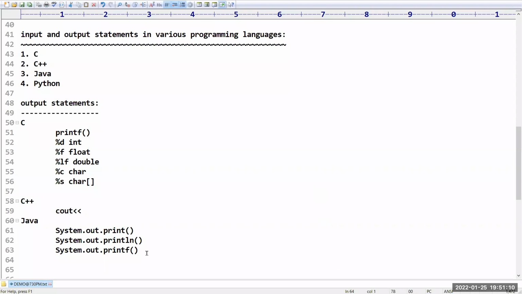Some extended functionality is also there, but that part anyway we will discuss in Java, no worries at all.